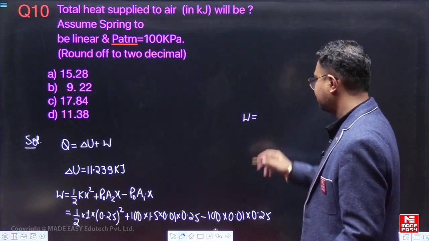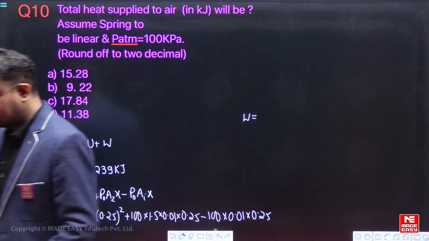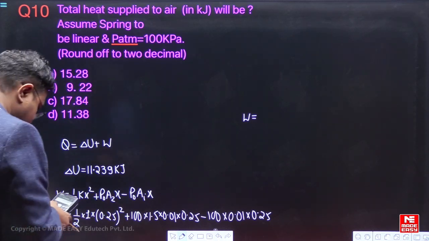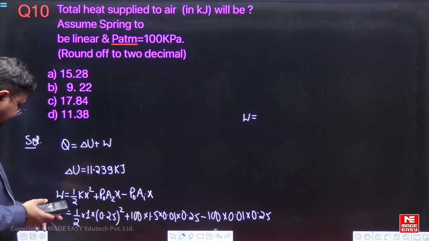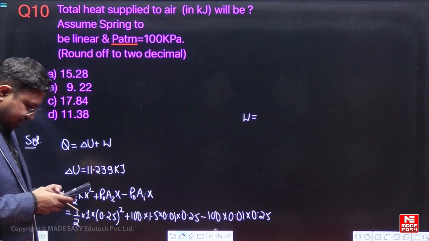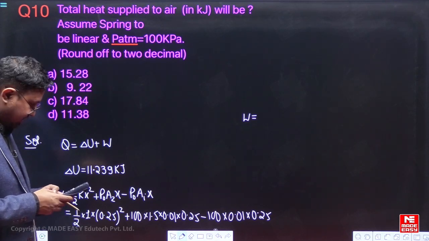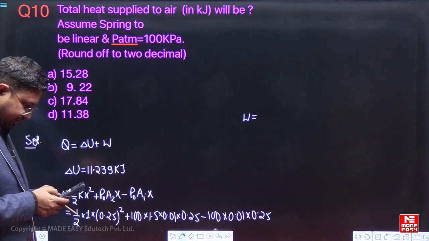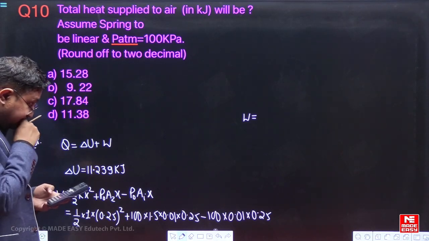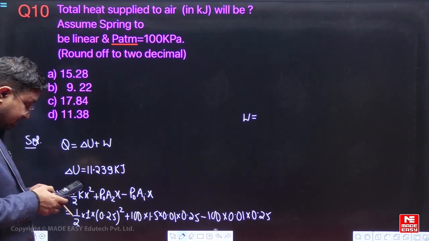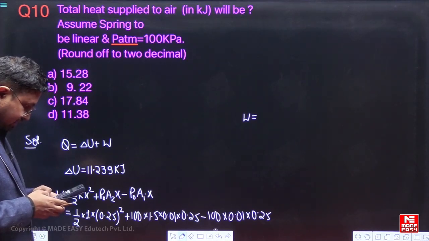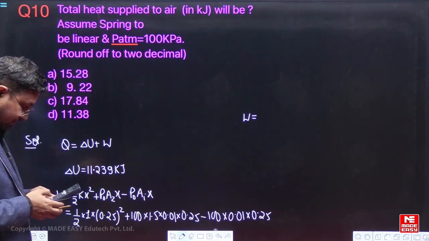We can get the value of W. Let me just calculate the value of work from here. So we have 0.25 whole square divided by 2, plus we have 100 into 1.5 into 0.01 into 0.25, minus 100 into 0.01 into 0.25.